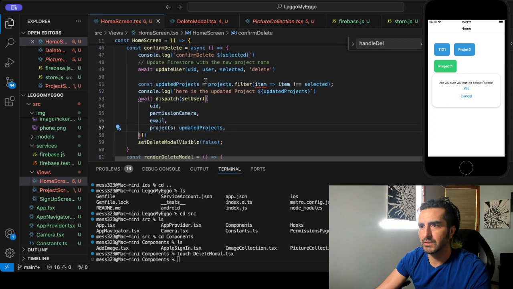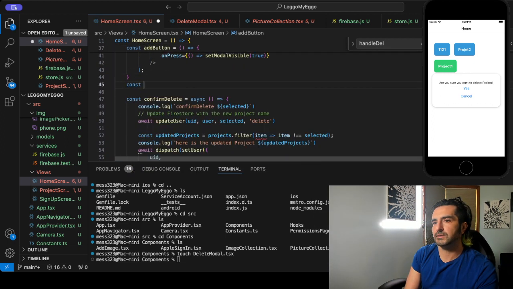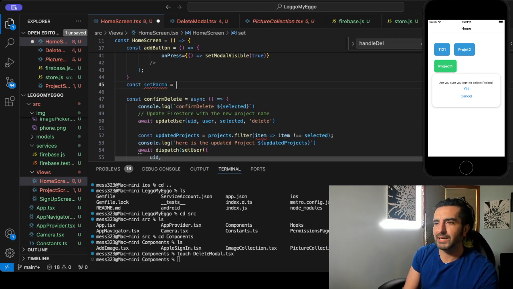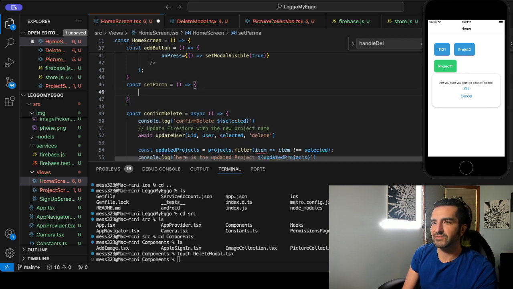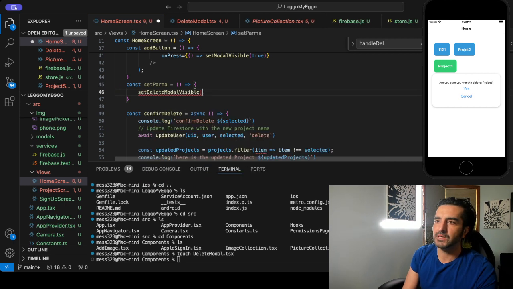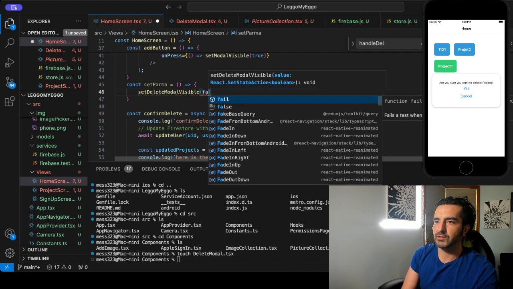Confirm delete. Can we just do this? Can we go const set param? I don't know if you can pass params. Let's just try this. I know you can't async state, so we'll just go here. Set param. That's like the worst coding ever. But let's just go with it. Let's go set delete. We'll go false. I don't know if you can pass a useState method.